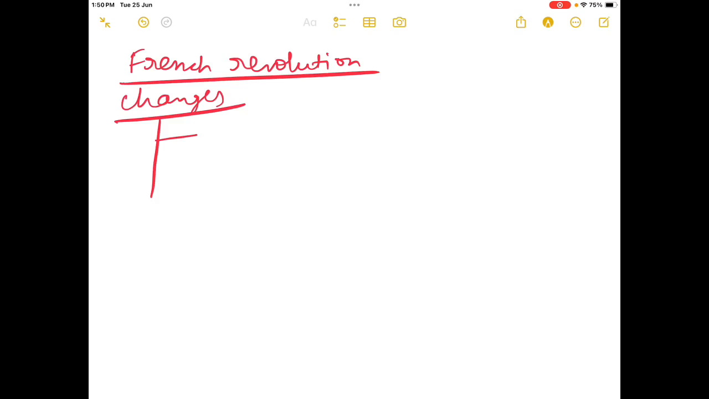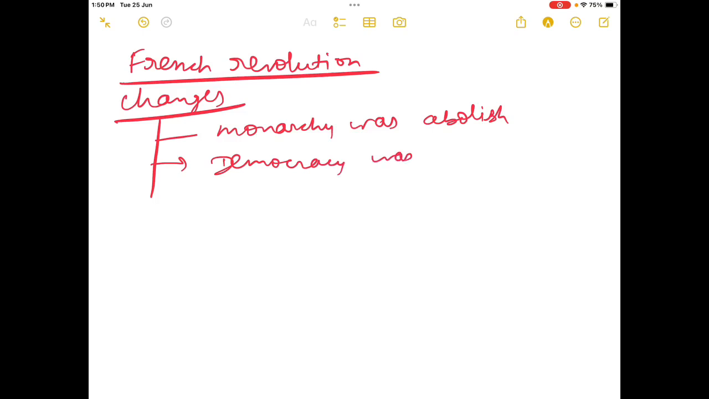First of all, the monarchy was abolished. Monarchy was overthrown, and democracy was set up over a period of time. This process, when monarchy was abolished and democracy was set up over the period, is called democratization. These are terms you have to remember: democratization. So monarchy was abolished and democracy was set up.